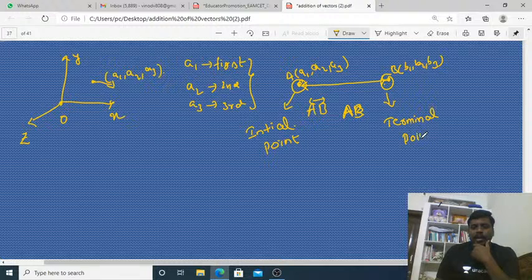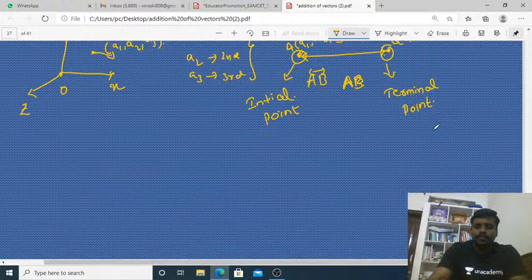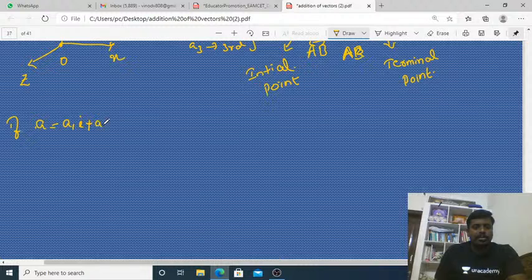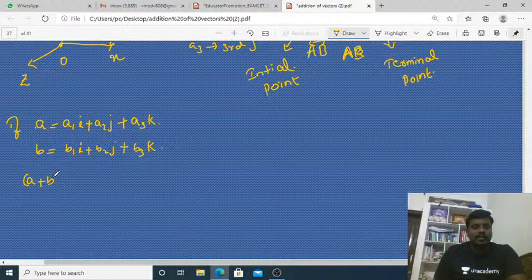Now, vector addition. If A equals A1i plus A2j plus A3k and B equals B1i plus B2j plus B3k, then A plus B is A1i plus A2j plus A3k plus B1i plus B2j plus B3k.